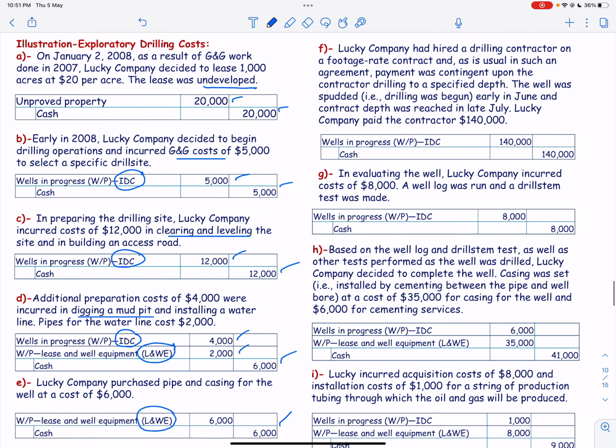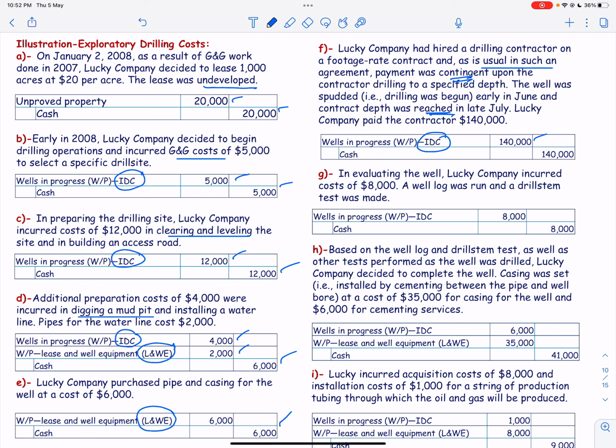Then Lucky Company hired a drilling contractor on a footage rate contract, and as usual in such an agreement, payment was contingent upon the contractor drilling to a specified depth. The well was spudded. Drilling was begun early in June and contract depth was reached in late July. So Lucky Company paid the contractor 140,000. Again, this is an intangible drilling cost.